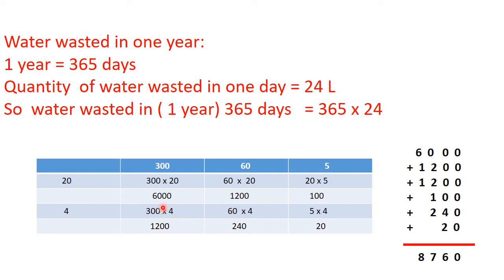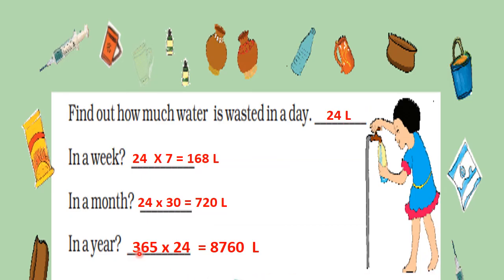So now we add up all these numbers. 6,000 plus 1200 plus 1200 plus 100 plus 240 plus 20 is equal to 8,760. So in a year 365 multiplied by 24 is equal to 8,760 liters of water wasted. I hope you understood this.